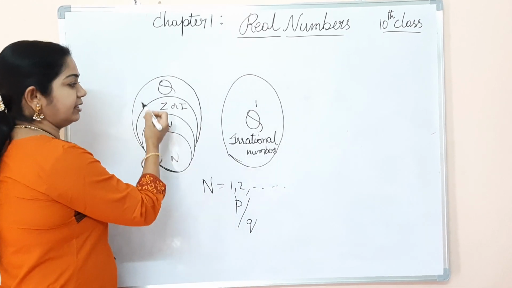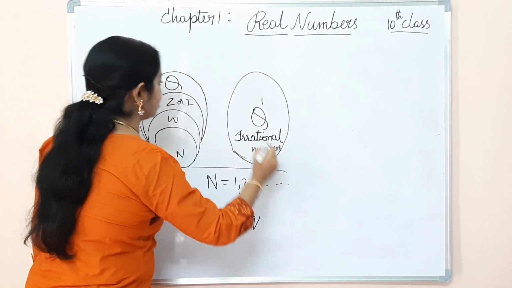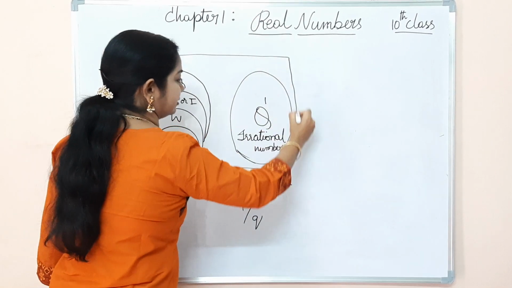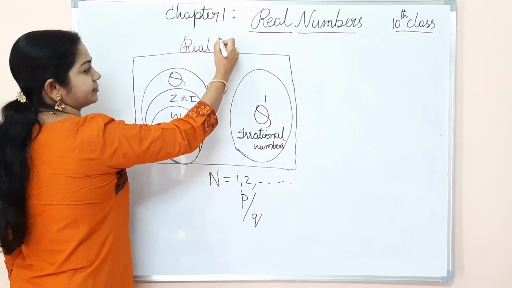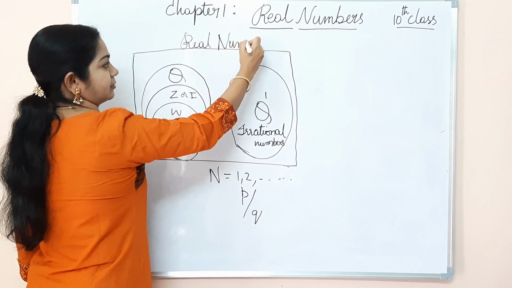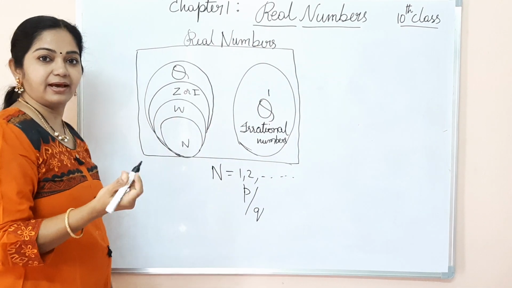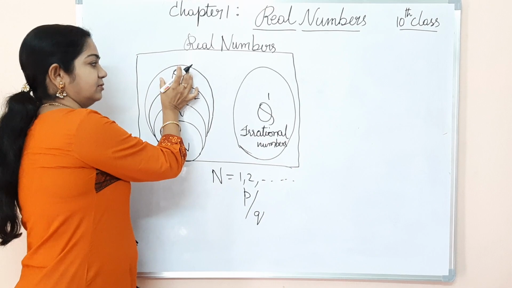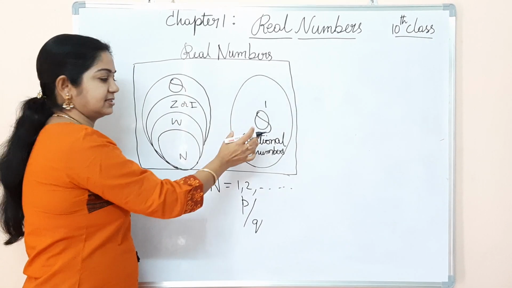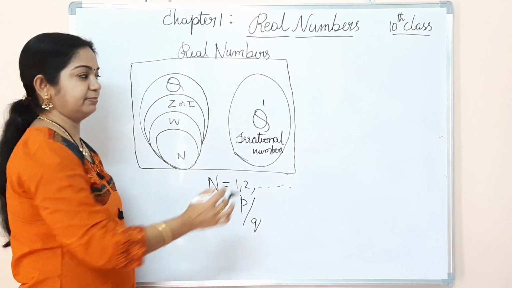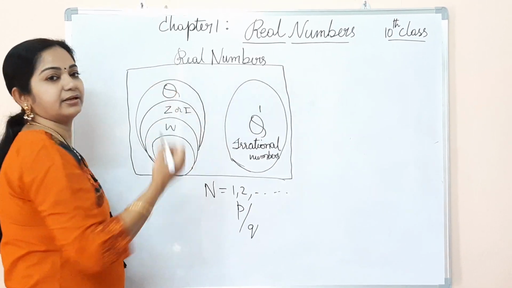So all the rational numbers as well as the irrational numbers together are the real numbers. So I repeat, what are the real numbers? The set of numbers which are rational as well as irrational. That means the whole set is called the real numbers.